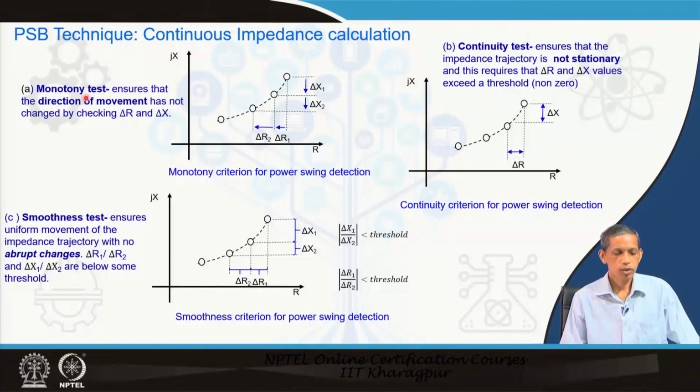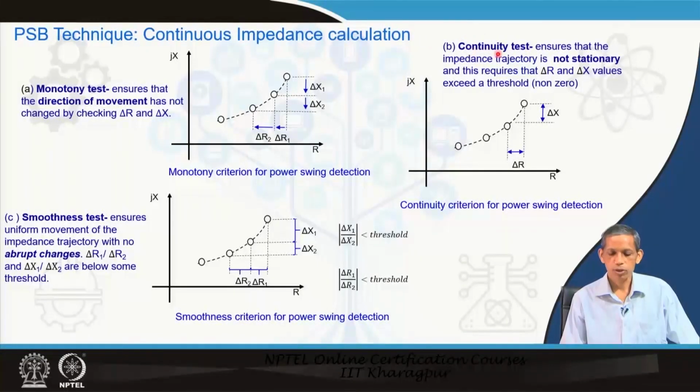In the monotony test, what is checked is that the direction of movement has not changed, which is checked from delta r and delta x. At each point we find the corresponding delta r and delta x from z, that is, the real part and the imaginary part. Then we test whether delta x1 and delta x2 are going in the same direction or not. That is the monotony test.